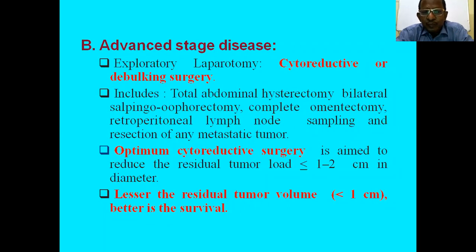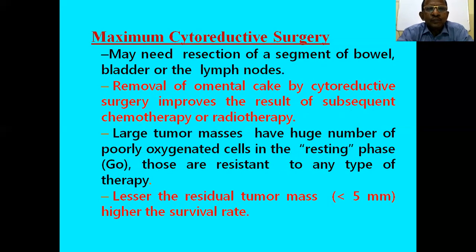Probably, if possible, it should be less than 1 centimeter in diameter. Residual tumor load should be less than 1 centimeter in diameter, which has better prognostic value. The lesser the residual tumor volume, that is less than 1 centimeter, the better is the survival. So prognosis is better because chemotherapy will act better. Maximum cytoreductive surgery means involved malignant tissues should be removed.